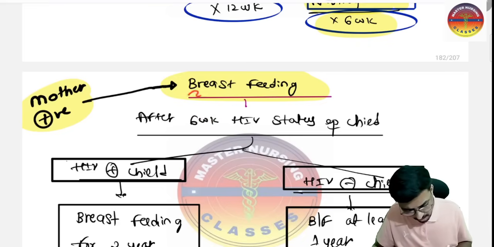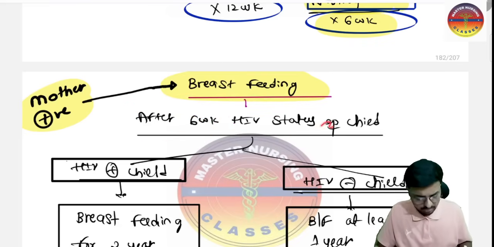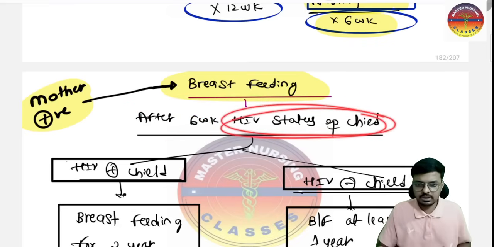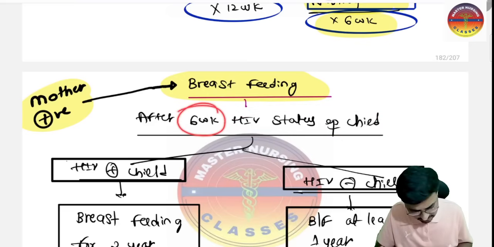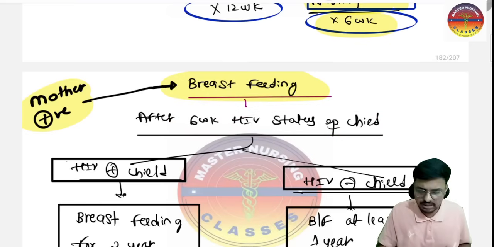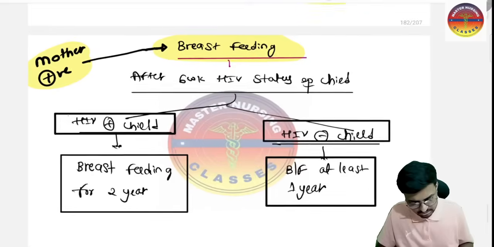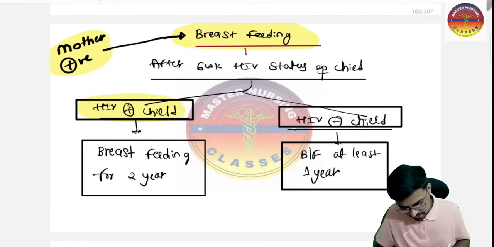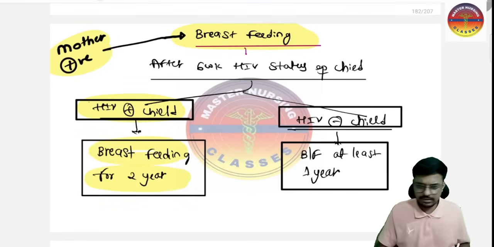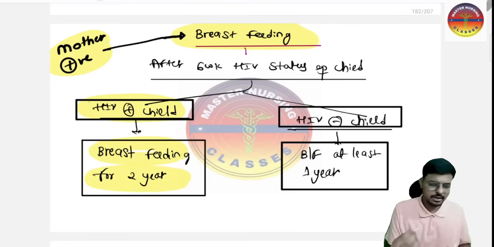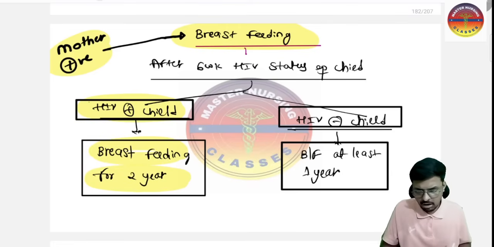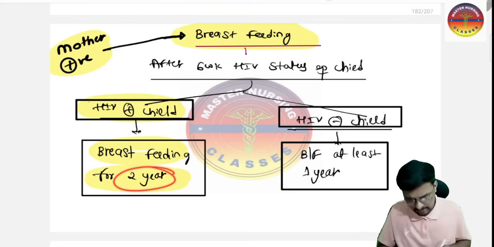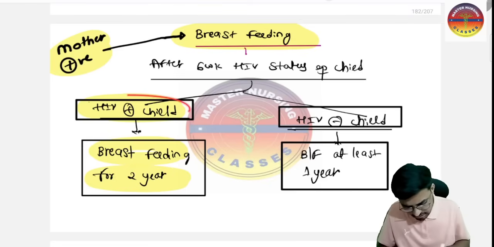After breastfeeding, what we have to do? After 6 weeks, we are going to check the HIV status of the child. If the child is also positive for HIV, breastfeeding we are going to continue for 2 years. 6 months exclusive breastfeeding, and after 6 months, complementary feeding plus breastfeeding both continued for the duration of 2 years.